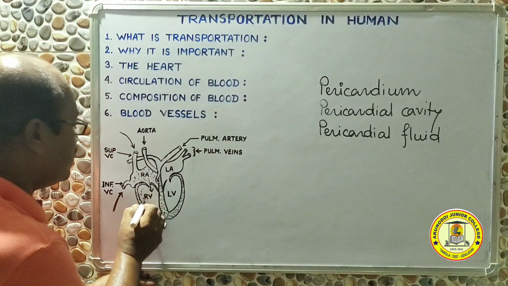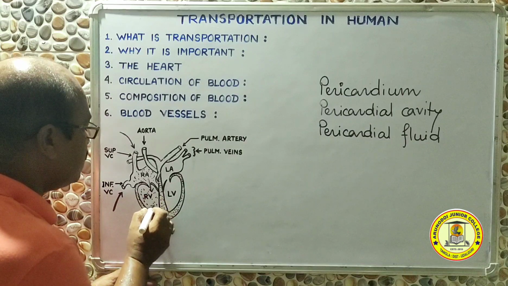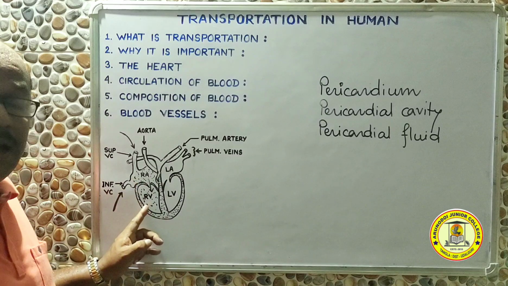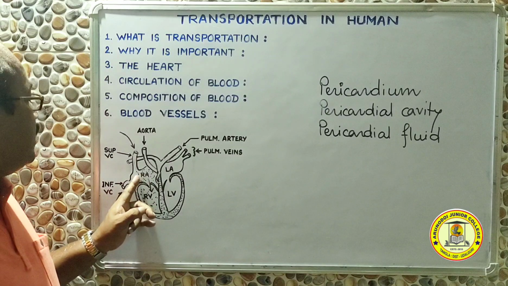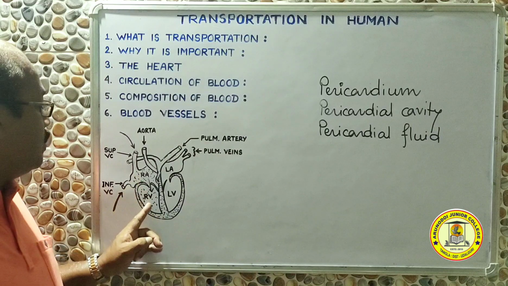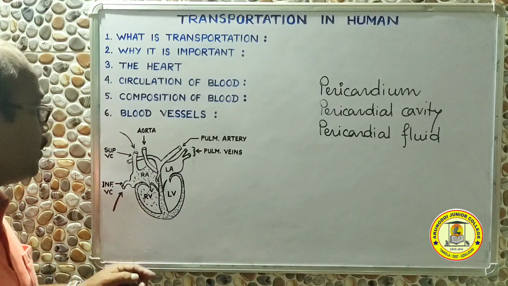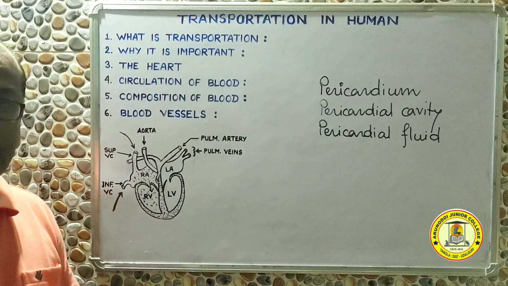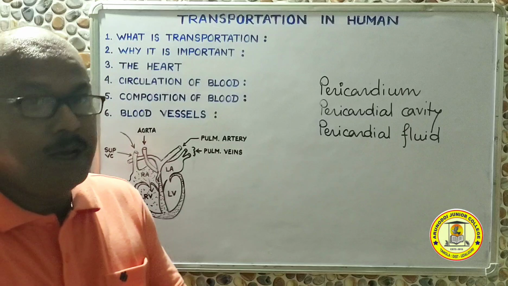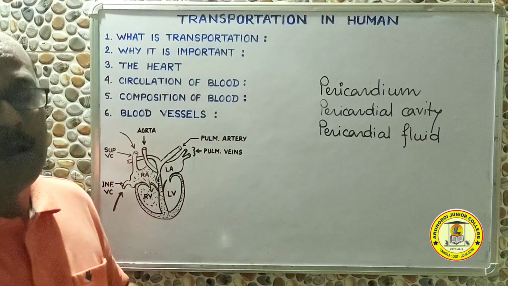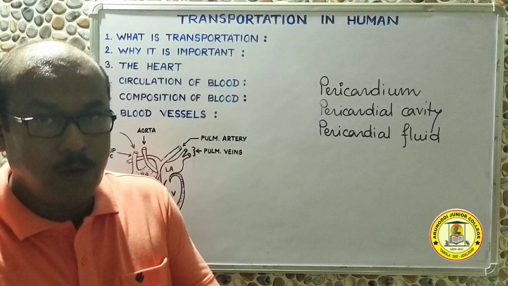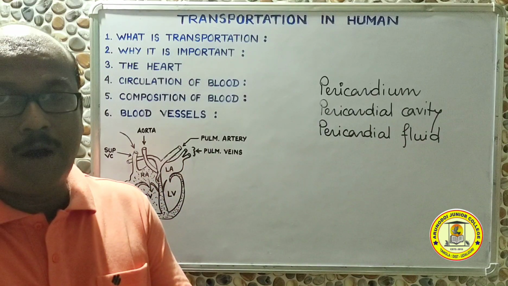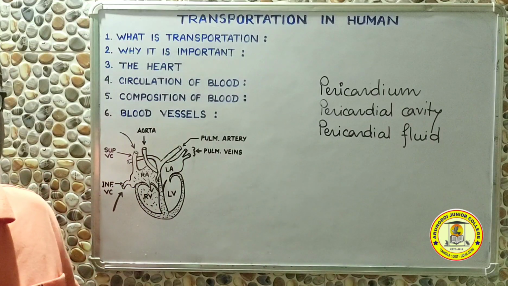Then the blood will reach the right ventricle. Which blood? The blood which was present in the right auricle, the impure blood, will now enter the right ventricle. So the entire right side of our heart contains impure blood, whether it is the right auricle, the upper chamber, or the right ventricle, the lower chamber.